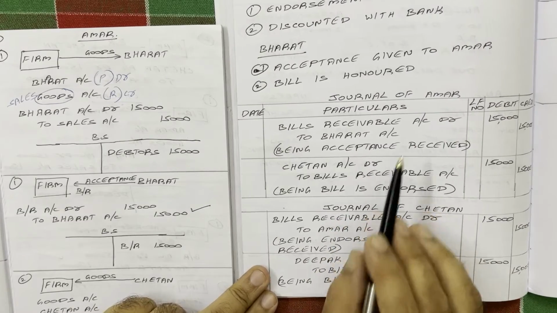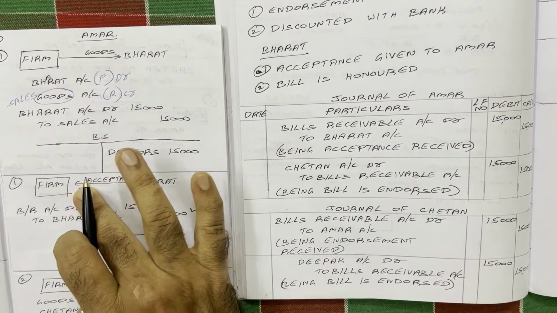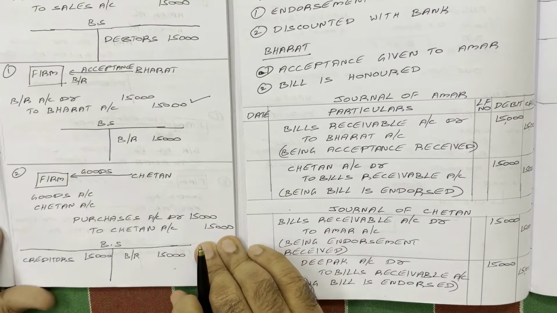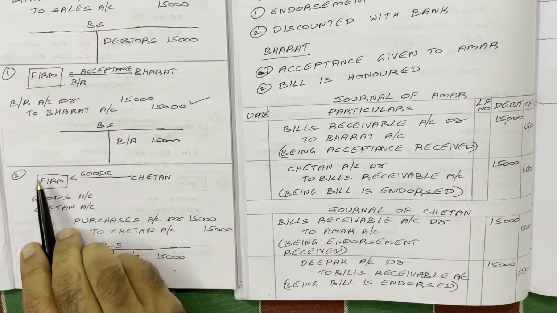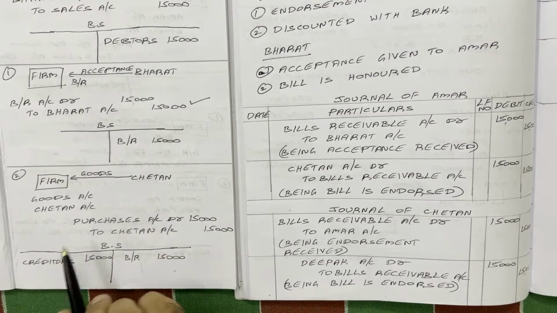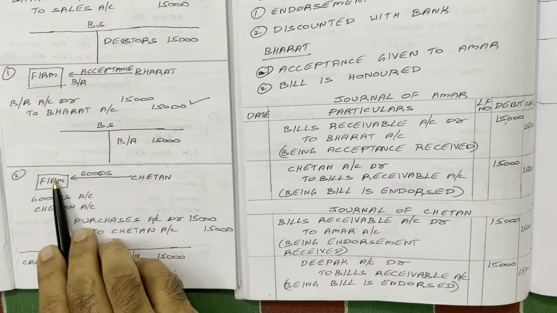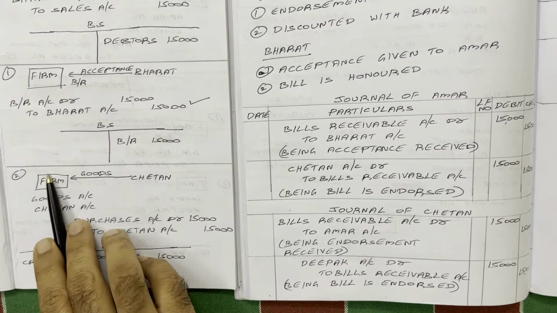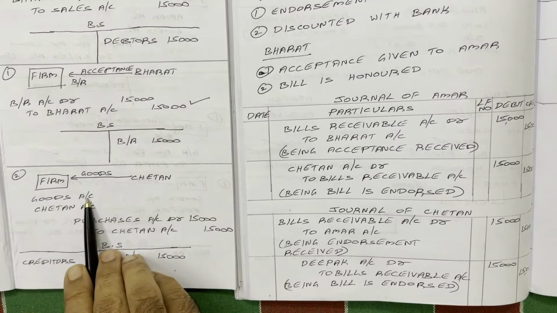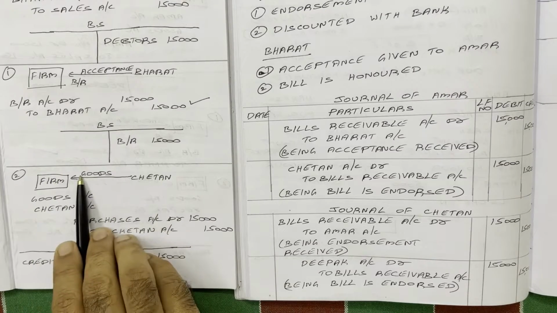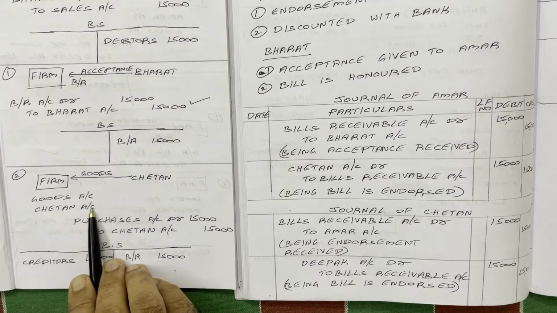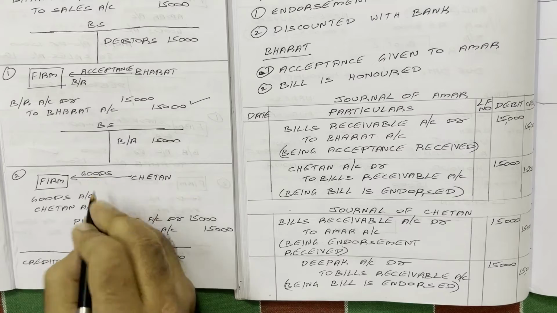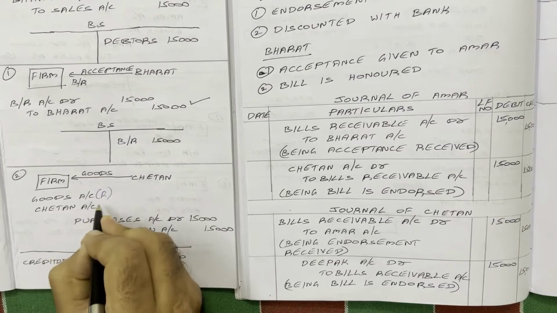Next what happened? Amar has to pay 15,000 rupees to Chetan. Chetan is a creditor. Why does Amar have to pay 15,000 rupees to Chetan? Because from Chetan, Amar purchased goods on credit. What are the accounts in this transaction? To Amar, goods are coming. Therefore, goods account is one account. From Chetan, goods are coming, so Chetan account is another account. Now, goods account is a real account. Chetan account is a personal account.